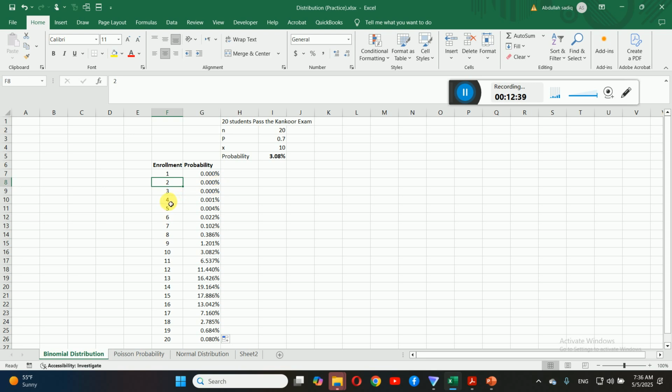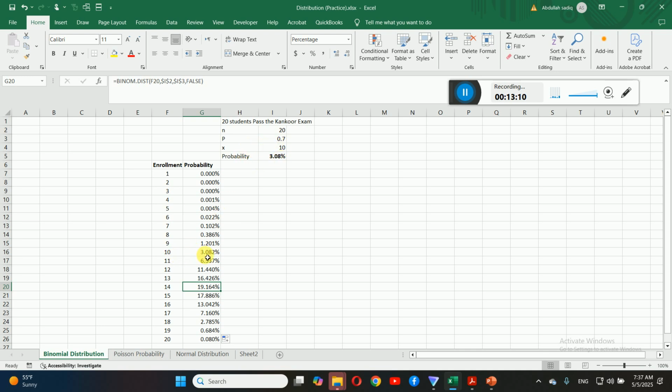The probability that 4 will get admission is 0.001, and that 5 will get admission is 0.004. In this way, you can say the highest probability is for 14. It is very probable that 14 individuals will take admission. If 20 are enrolled and pass their Concord exams, you can say 14 out of them will get admission. Our example for x, which is 10, is 3.08.